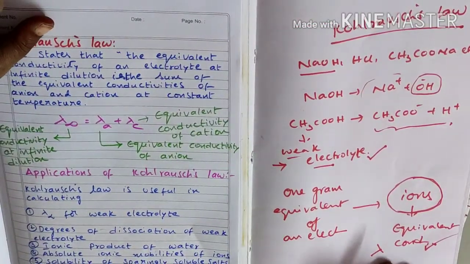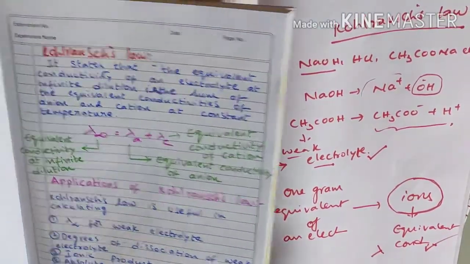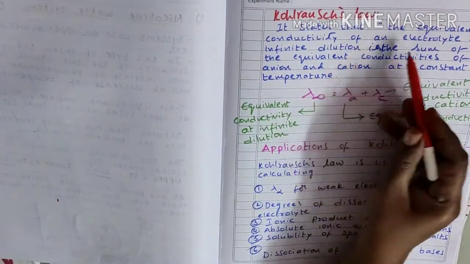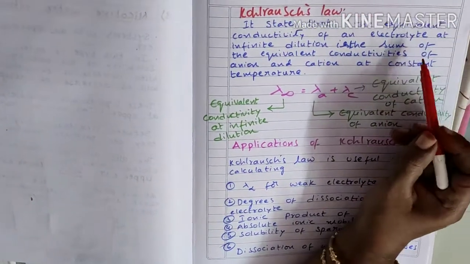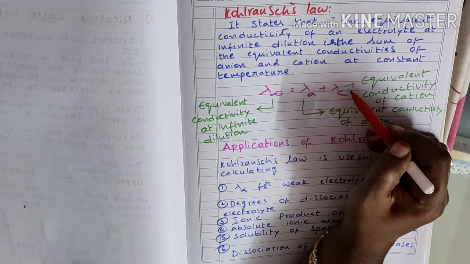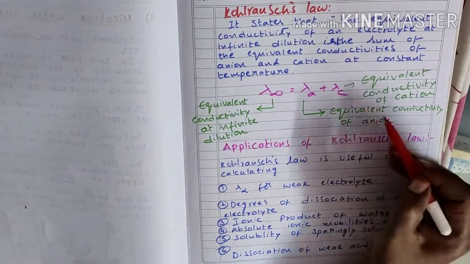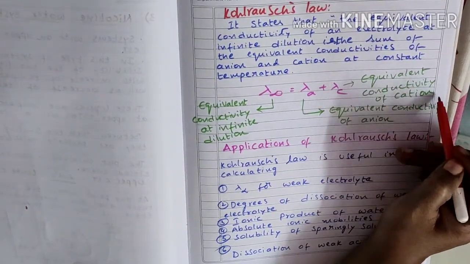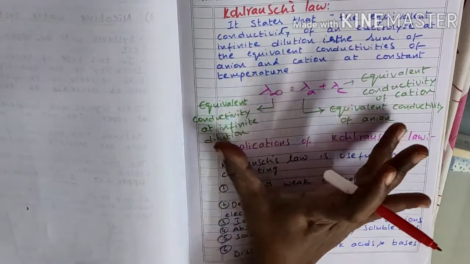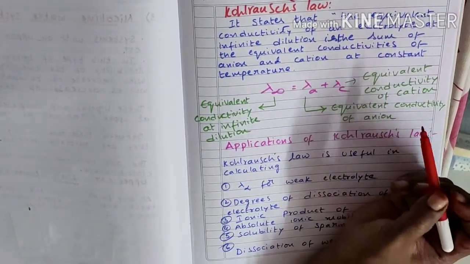The equivalent conductivity of an electrolyte at infinite dilution is the sum of the equivalent conductivities of the anion and cation. This is our Kohlrausch's law. Lambda A is the equivalent conductivity of the anion, and lambda C is the equivalent conductivity of the cation. Lambda infinity means equivalent conductivity at infinite dilution. This is the representation of Kohlrausch's law.